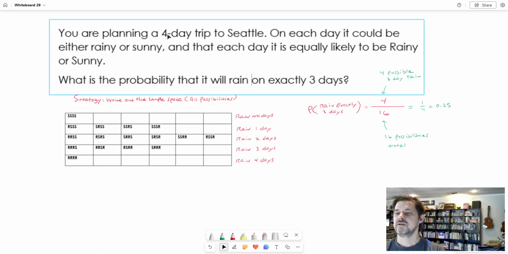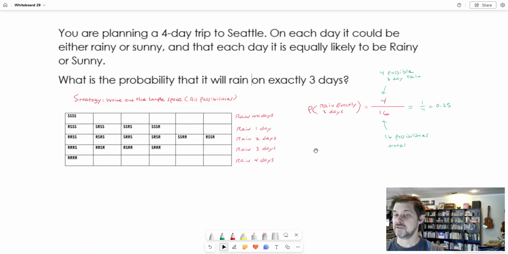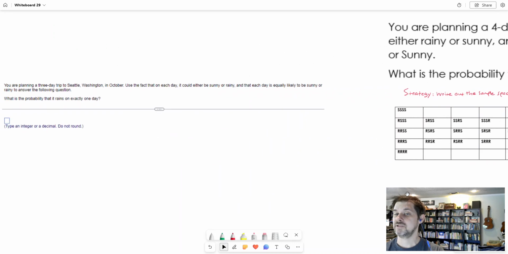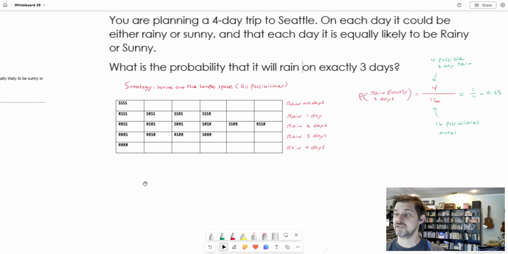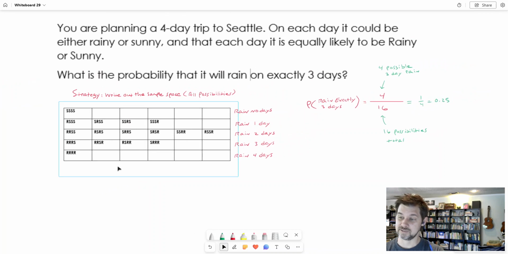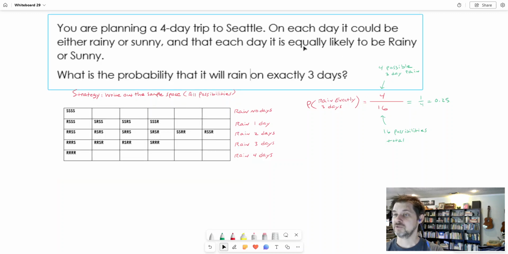Okay. So that is how I'll recommend you go about this one. This one will be even easier because it's just a 3-day trip and it will be much easier to write out the sample space. But that's how you can do it. Now, you can only do it this way if every outcome in the sample space is equally likely. And that was one of the premises of the question.